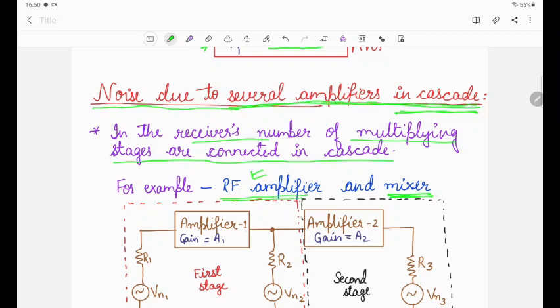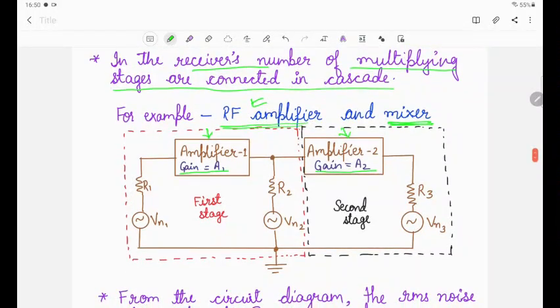So I am considering here there are two stages. Let's say this is amplifier 1, this is amplifier 2. Amplifier 1 has the gain A1, amplifier 2 has the gain A2. The red circled part is the first stage, and the black circled part is the second stage. Each has an individual gain, input noise voltage source and output noise voltage source.